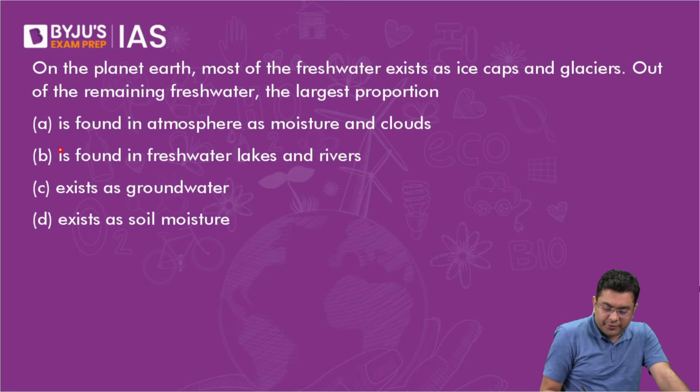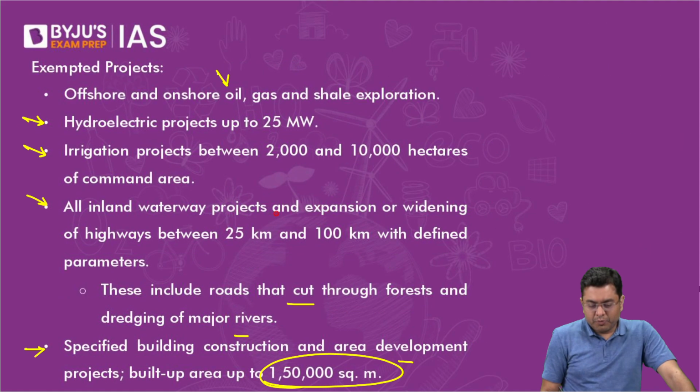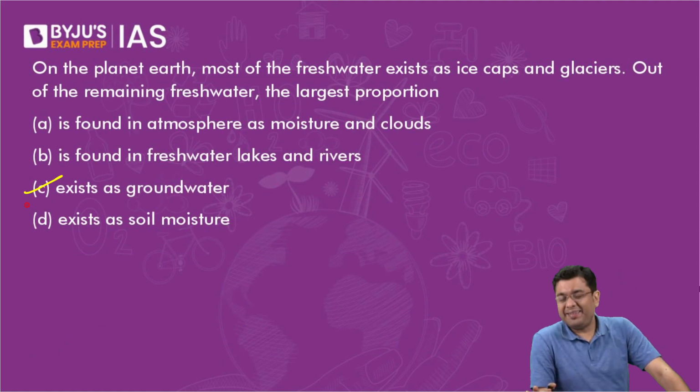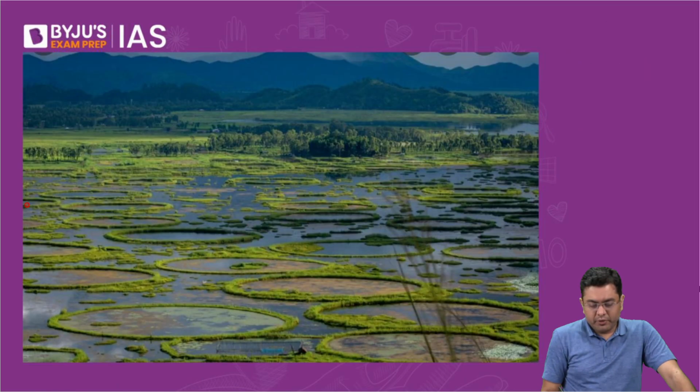What percentage of fresh water is found in the atmosphere as moisture and clouds, and what is found in fresh water sources? Femina, take a few more PYQs. Groundwater is where you have almost 30% of the fresh water. Ice caps is where you have almost 70% of the fresh water. Okay, and then we'll take a few more PYQs.